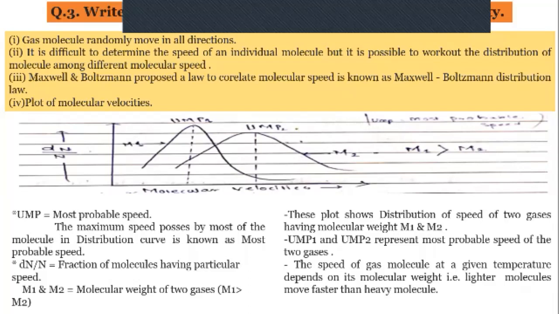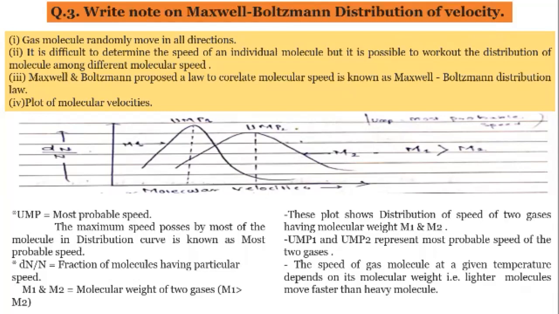Same curve I had taken. In this graph and curve, the speed of a particular molecule at a given temperature depends upon the molecular weight. A lighter molecule will move faster than a heavy molecule. Here, the mass M1 of gas number 1 is greater than that of the second species, which you have to remember.